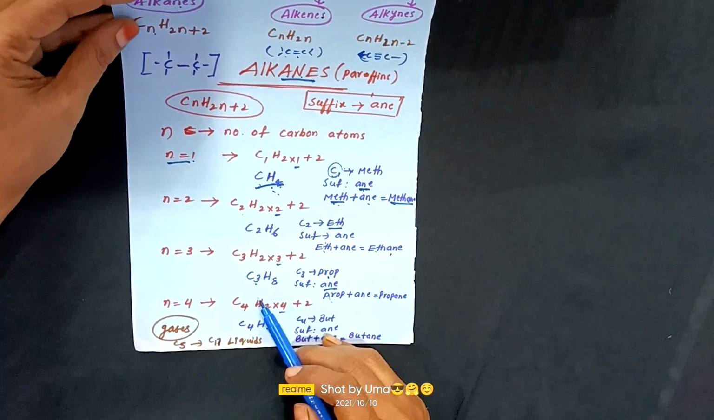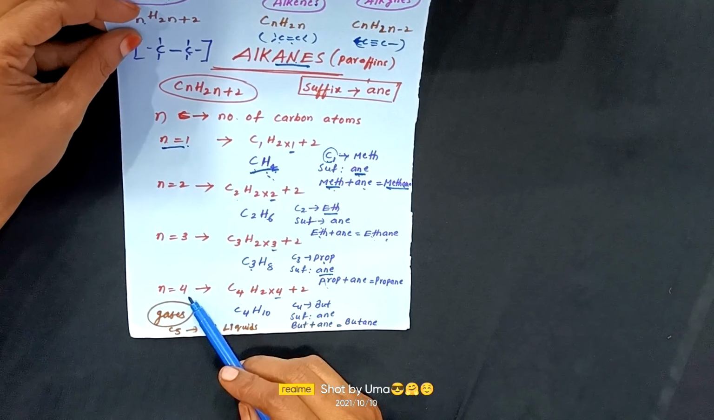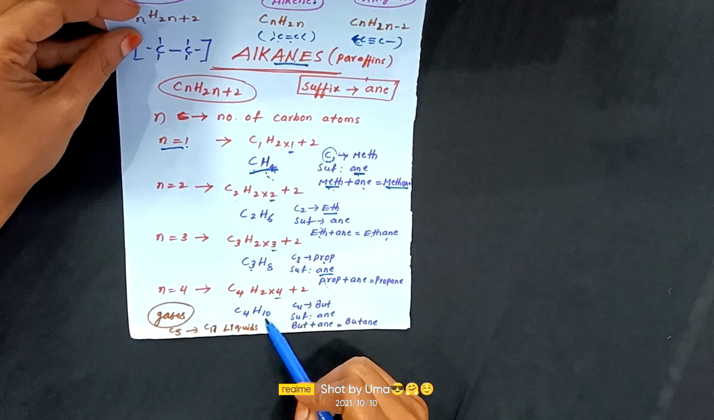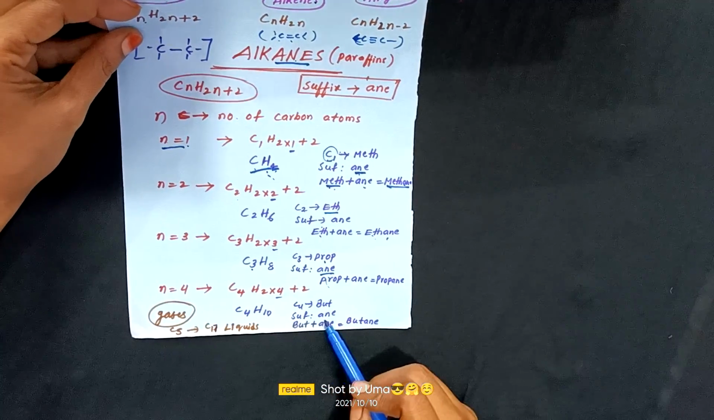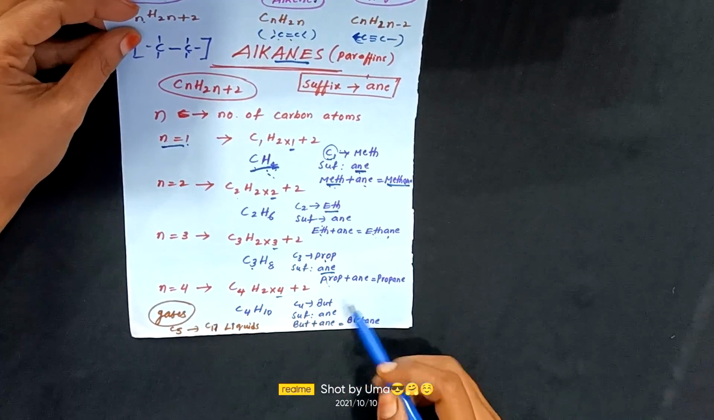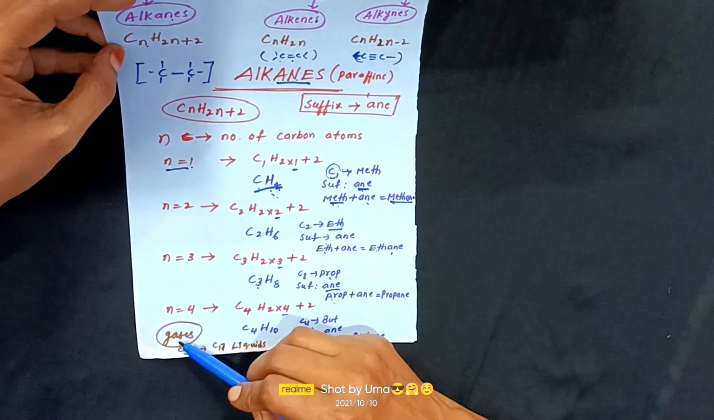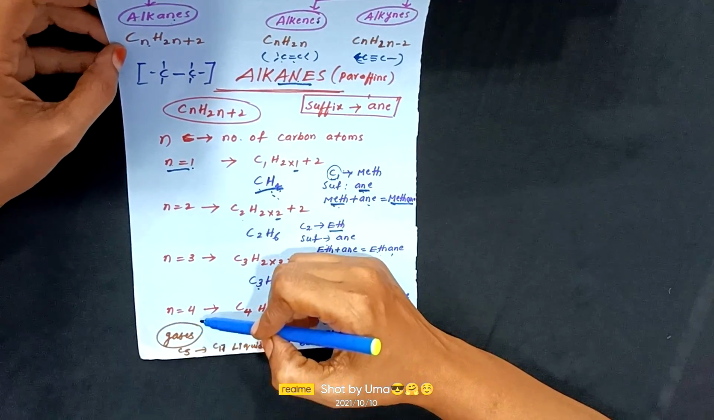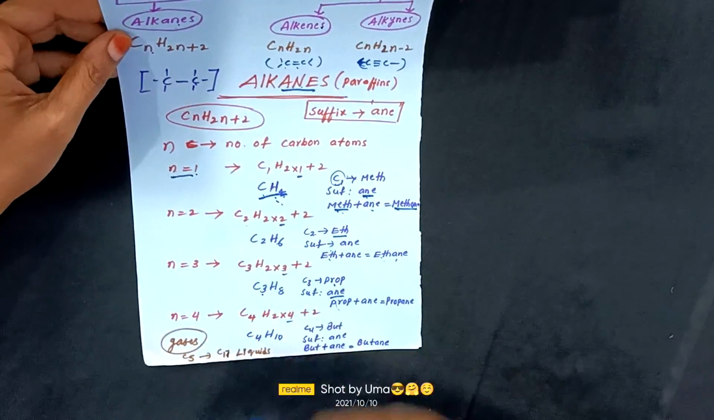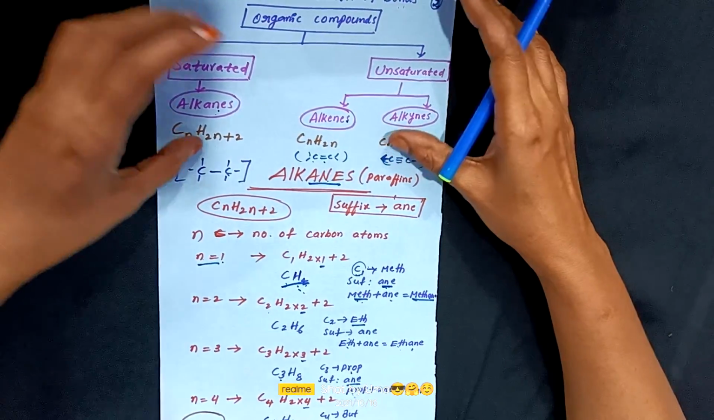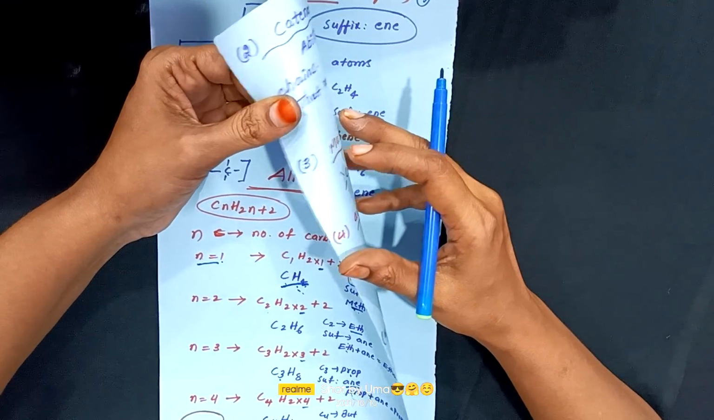Okay children, now we are going to discuss the next compound in the alkane series. n equal to 4, we get C4H10 based on this formula. C4 means but, the suffix is ane, so but plus ane, butane. What is the physical state of alkanes, children? Up to C4, methane to butane, are gases, C5 to C17 are liquids, and from 17 onwards we get solids. Okay children, this is about alkanes.